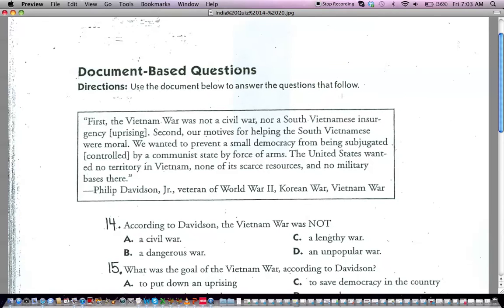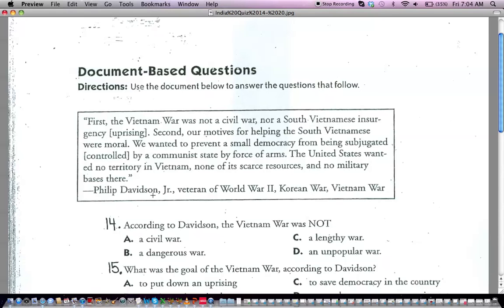I'm going to use the document below, and I'm going to read this to you, and then we're going to answer the questions, okay? So listen up. First, the Vietnam War was not a civil war, nor a South Vietnamese insurgency, which means uprising. Second, our motives for helping the South Vietnamese were moral. We wanted to prevent a small democracy from being subjugated, which means controlled, by a communist state by force of arms. The United States wanted no territory in Vietnam. None of its scarce resources and no military bases there.